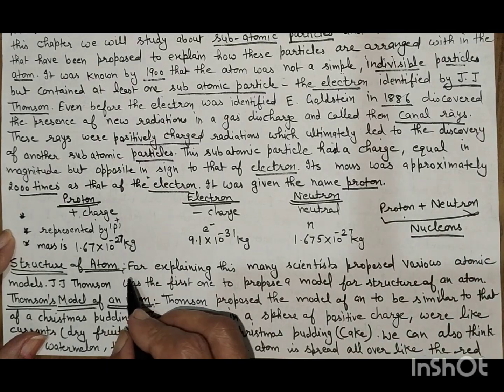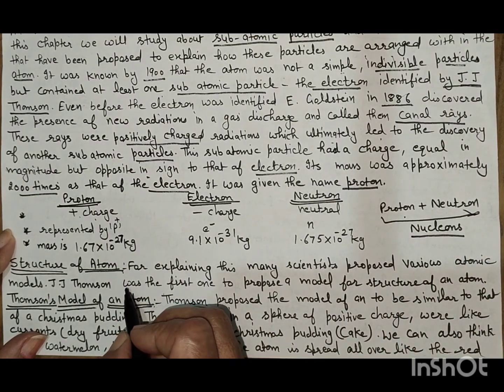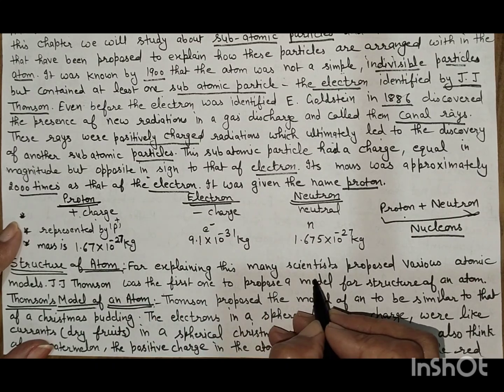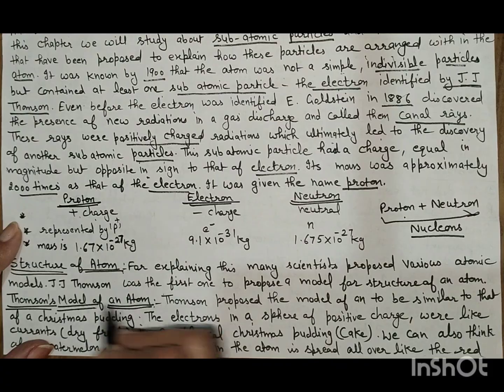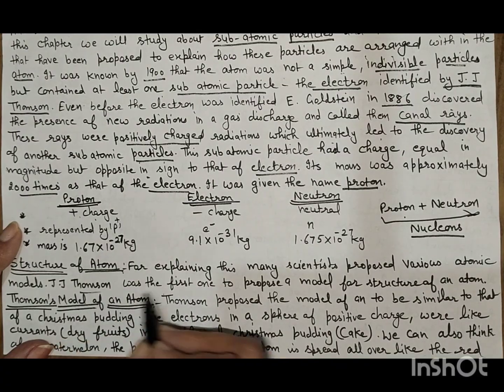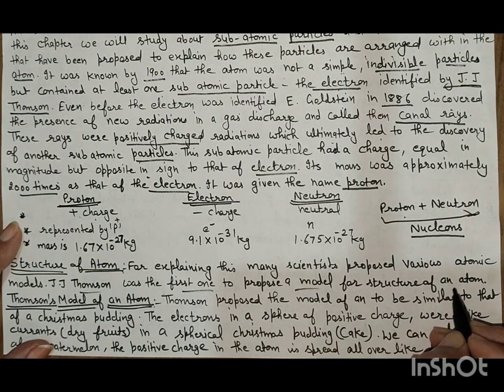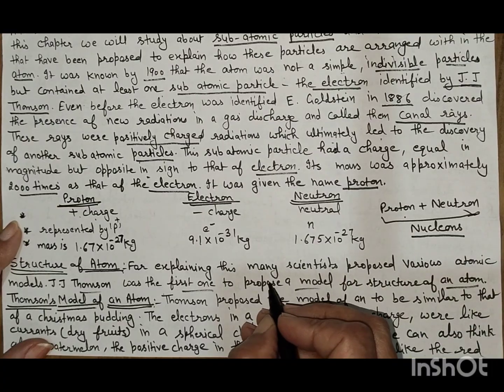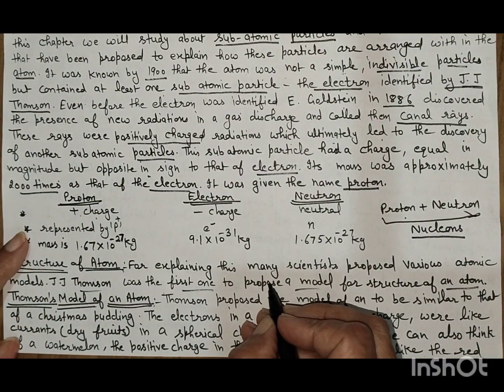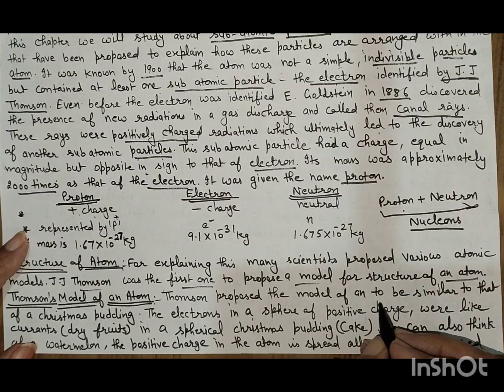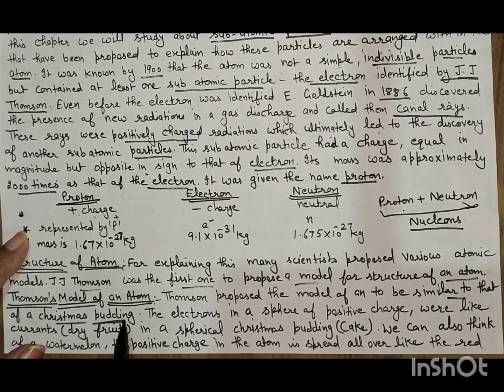Now the structure of the atom. We will discuss the structure of the atom. For explaining this, many scientists proposed various atomic models. J.J. Thomson was the first to propose a model for the structure of the atom. Thomson model of atom. Thomson proposed the model of an atom to be similar to a Christmas pudding. It was like a Christmas pudding or a cake.